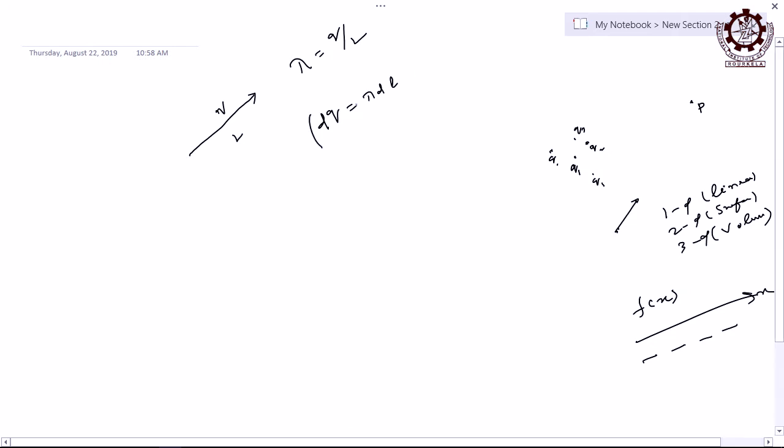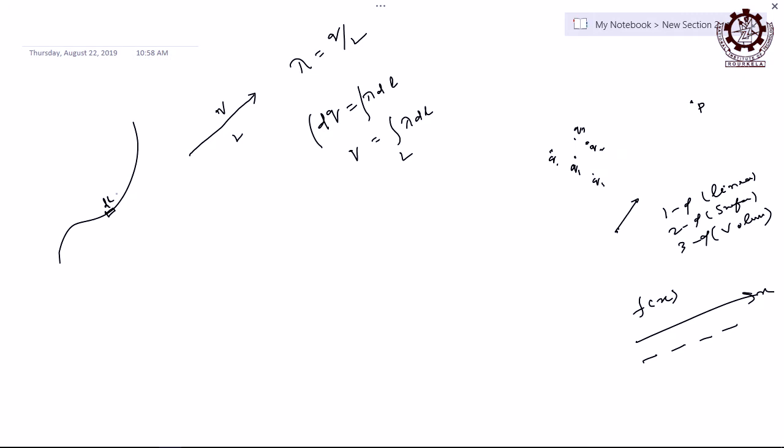Then if I integrate both sides, this side is q, the total charge. Over the length if you integrate, the total charge q is nothing but the integration of lambda into dl. It is over length or path. Not necessarily is the path a straight line, it may go like that also. You take any element, let us say this small element length is dl, and many such elements are there across the path, and if you add them all, it is replaced by integration, because it is a continuous function.